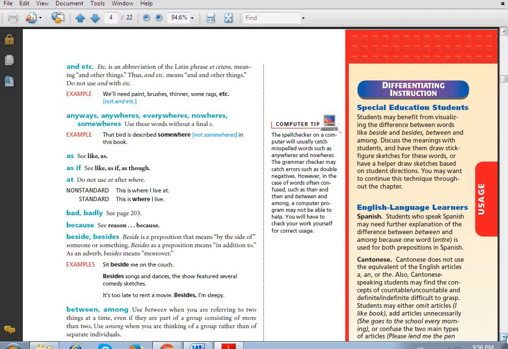I think we mentioned before, between, among. Use between when referring to 2 things at a time, even when they are a part of a group containing more than 2. Use among when referring to a group rather than to separate individuals. Okay, guys, don't forget it. Between, I use it when I speak about 2 persons, but among, I use it when I speak about more than 2 persons.